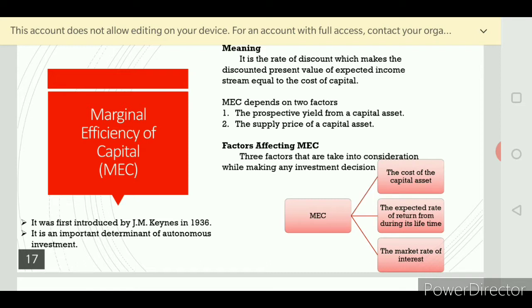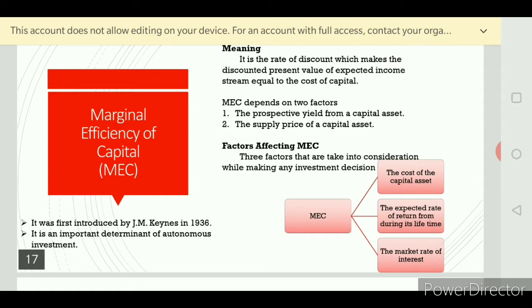See here, the determinants of autonomous investment. Generally autonomous investment is a welfare motive. It is an unplanned one. It is based on the government, where income is inelastic. But at certain times this autonomous investment also changes. We saw before that consumption mainly depends on income. So when income increases, consumption increases. If income decreases, consumption also decreases.